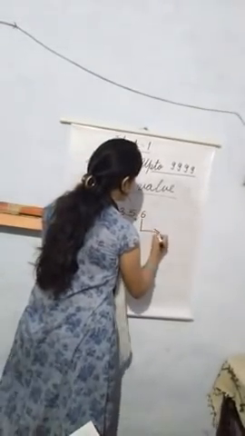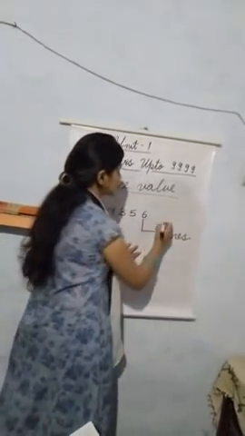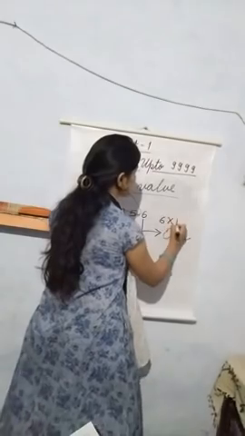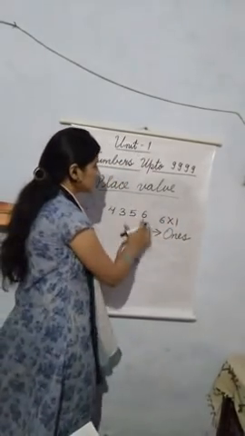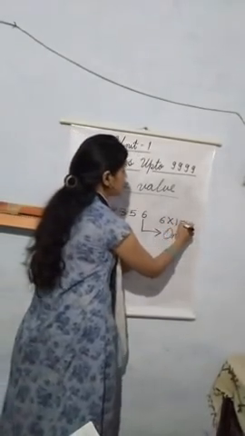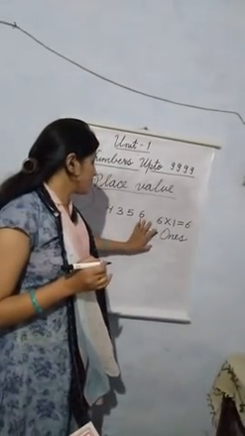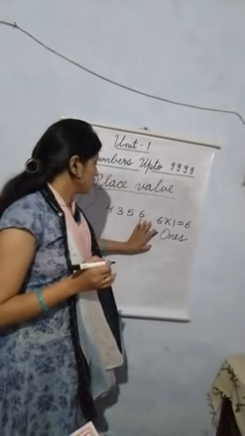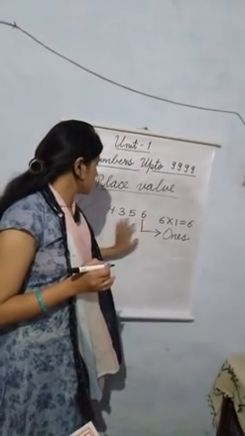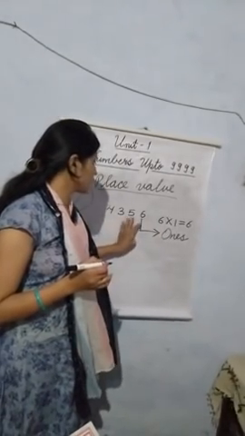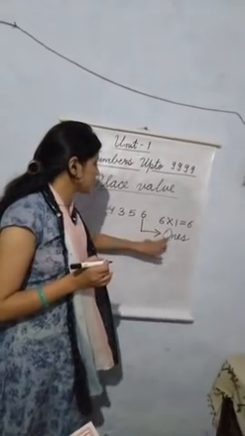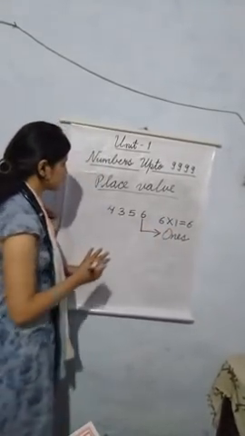The place value of 6 is ones. 6 ones means 6 multiplied by 1, that is 6. So the place value of 6 in 4356 is 6 ones or 6.